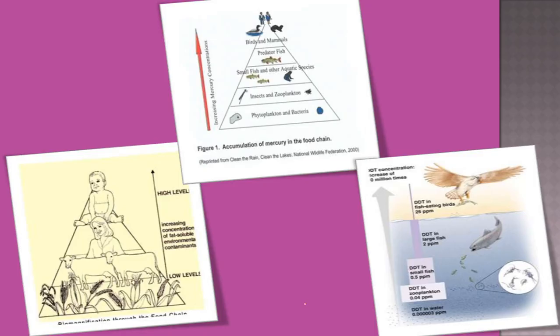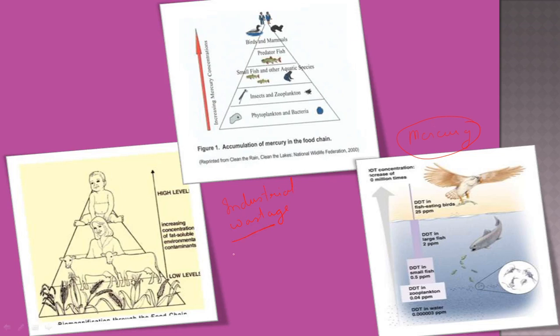Let's look at the best example, which is mercury. Suppose mercury is a waste product that has been thrown into liquid waste, suppose from household waste or industrial waste.